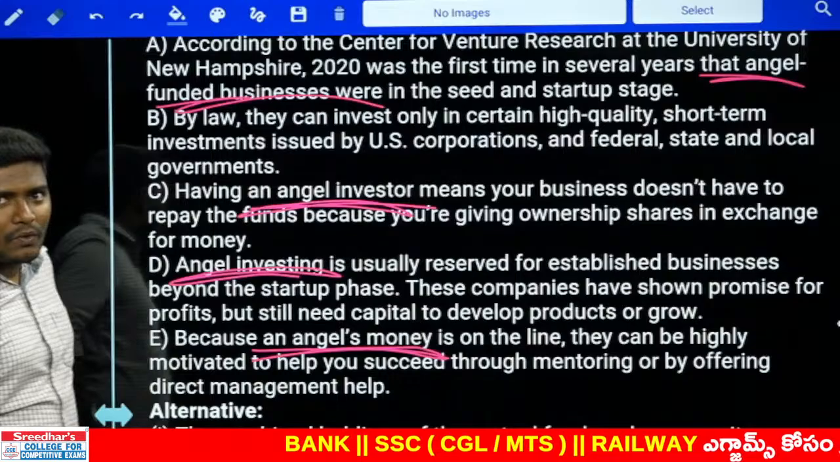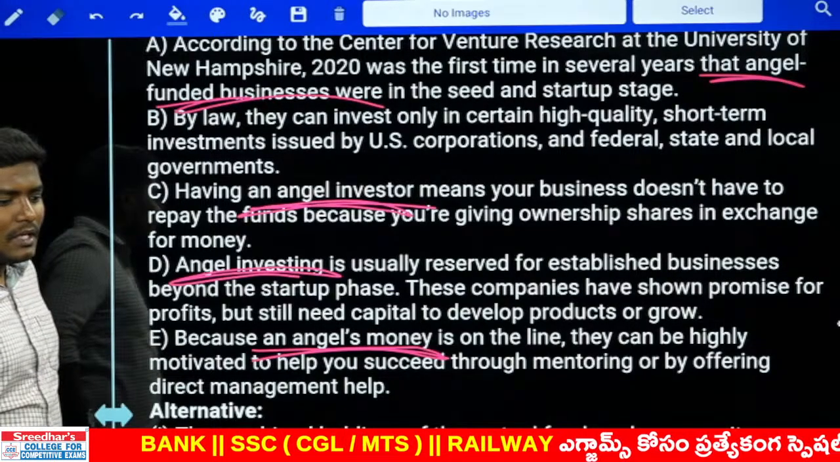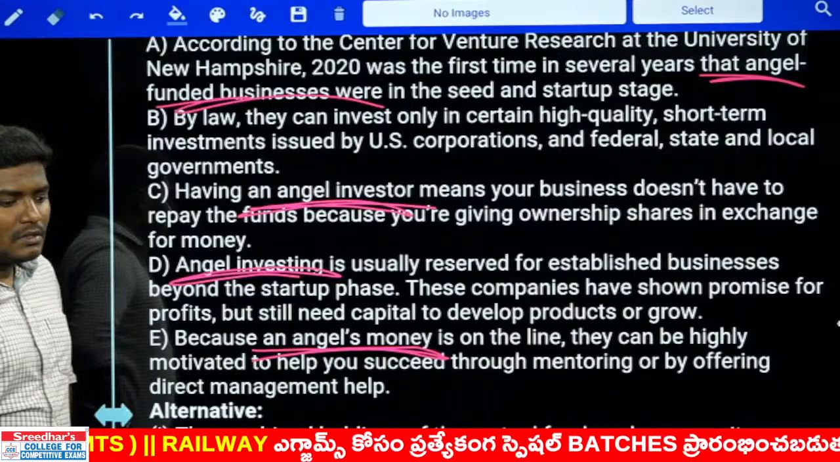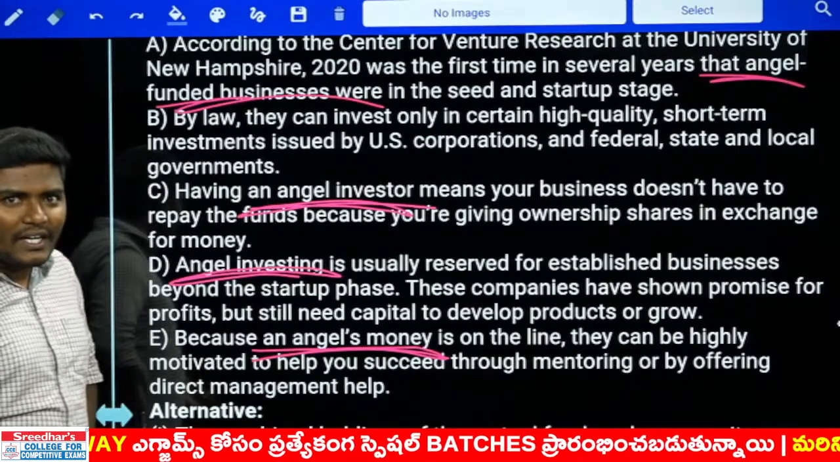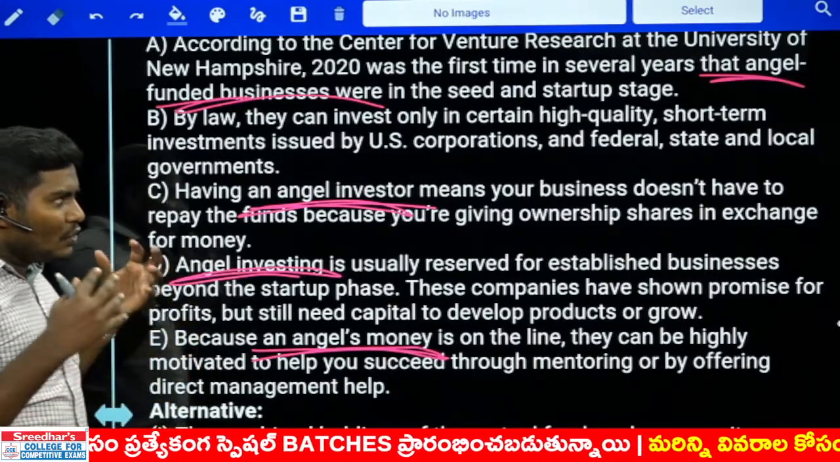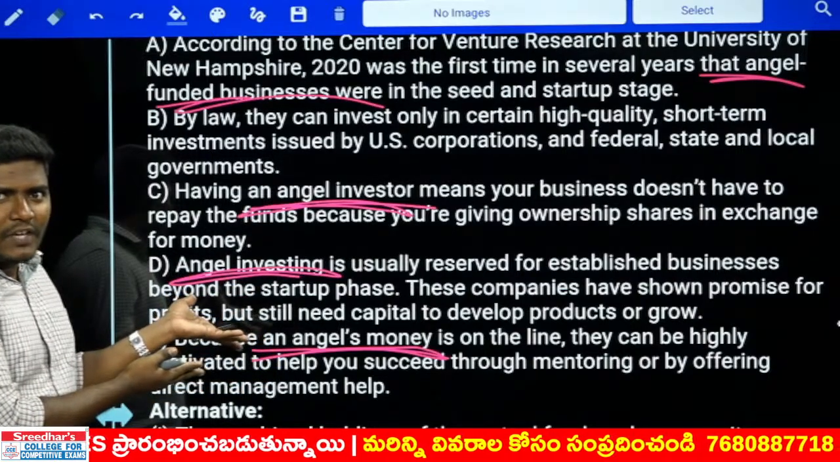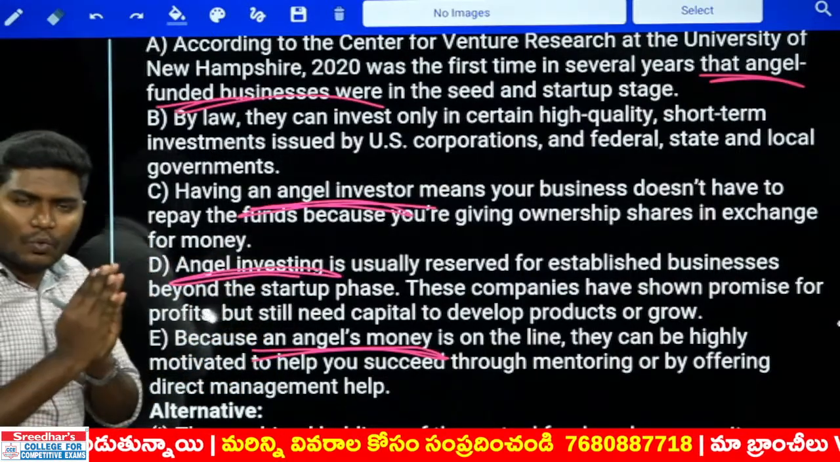Can you tell me what is the odd one out? You got the answer already, guys. You need not read the entire sentences. Your 20 minutes of time will be used up here only if you read the entire sentences. Focus on the words that are only needed.